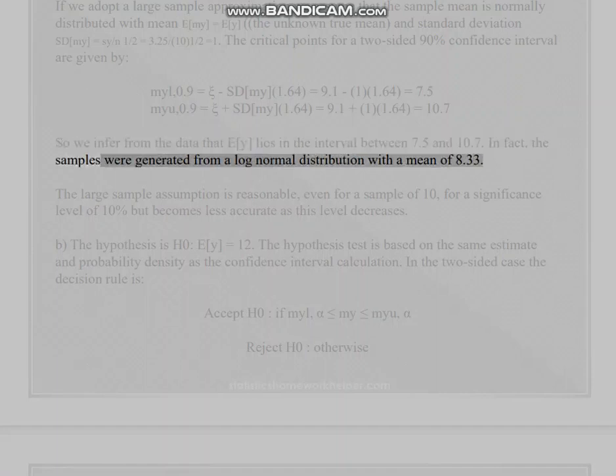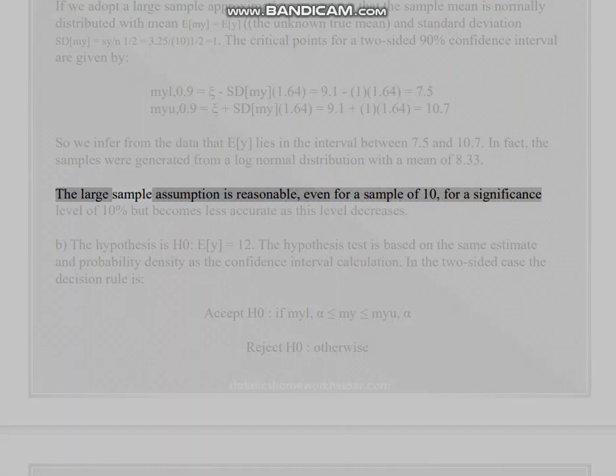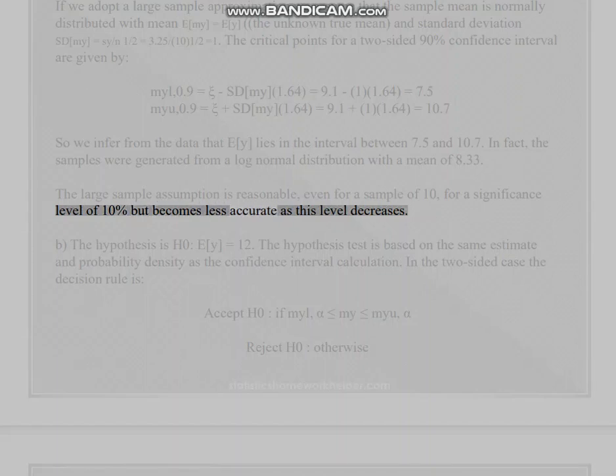In fact, the samples were generated from a log normal distribution with a mean of 8.33. The large sample assumption is reasonable, even for a sample of 10, for a significance level of 10%, but becomes less accurate as this level decreases.